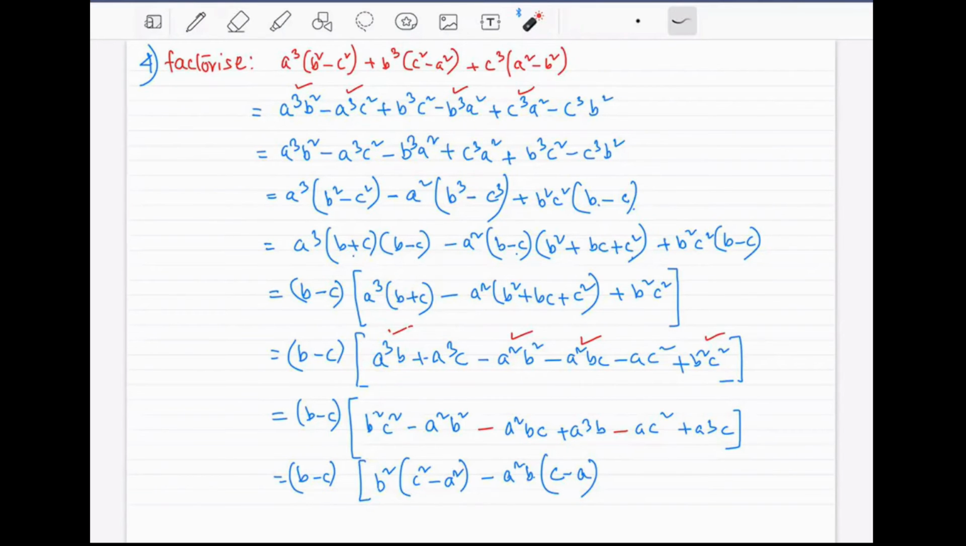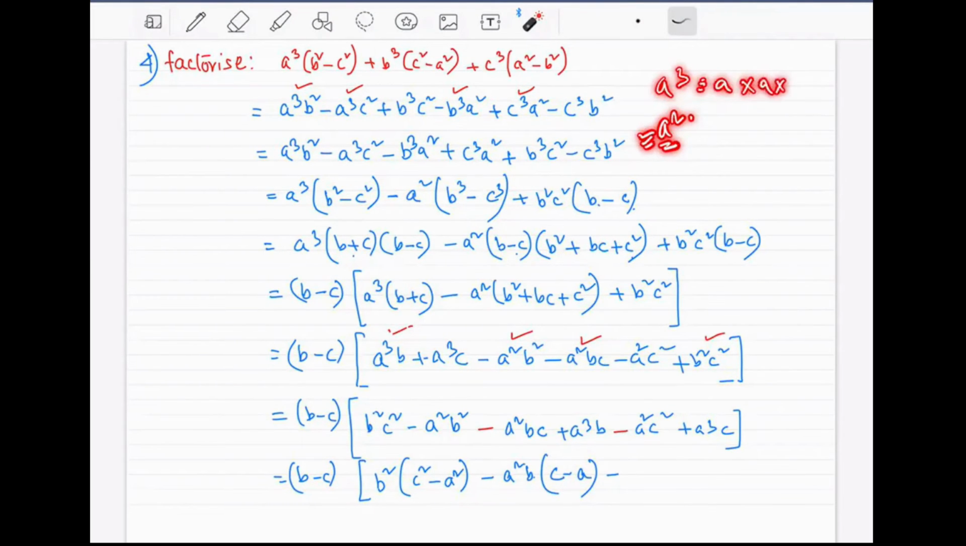I think there is a mistake here. Okay, you copy up to here first. Yes, here look. I have a square missing here. a square and b square, a square and b square, a square and bc, a square and bc, a cube and a square. What can be taken out as common factor is the smaller one.